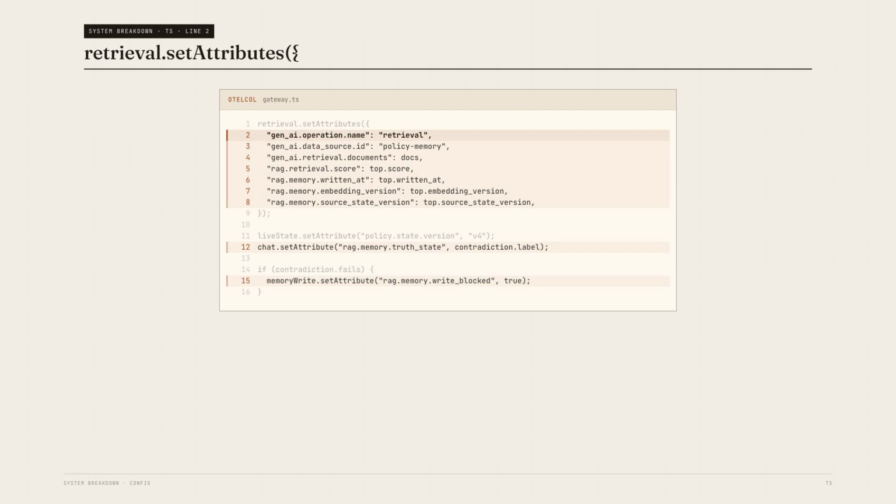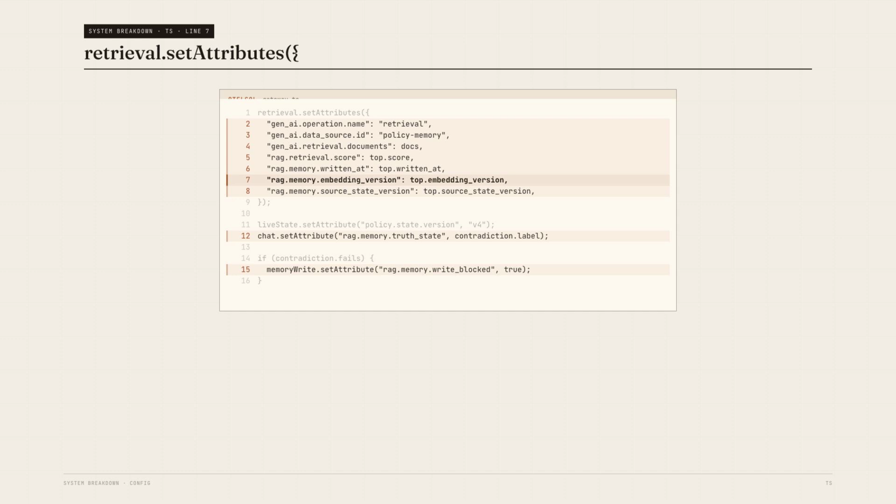The trace you want is simple. Agent request, Gen AI, retrieval tool live state, Gen AI, chat memory write. Use OpenTelemetry's Gen AI conventions where they fit. Record retrieval documents with their IDs and scores. Then add the application-specific provenance.